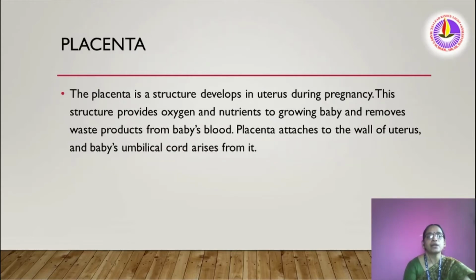Placenta. Placenta is the life supporting system of a fetus. Placenta is found inside the uterus. It's a structure that develops in the uterus during pregnancy. The structure provides oxygen and nutrients to the growing baby and removes waste products from the baby's blood. Placenta is attached to the wall of the uterus and the baby's umbilical cord arises from it. So from the baby's tummy button to the mother's uterus, there is a connective link towards that placenta. That connective link is called the umbilical cord.